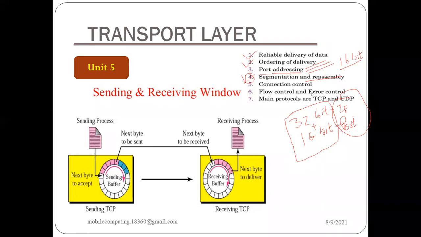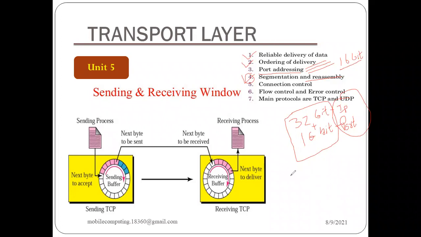They are going to reach the destination, but their arrival on the receiving side is not assured because they are following different paths, right? If it is a connectionless service. Otherwise, if it is connection oriented, they definitely come one after another in a sequence.